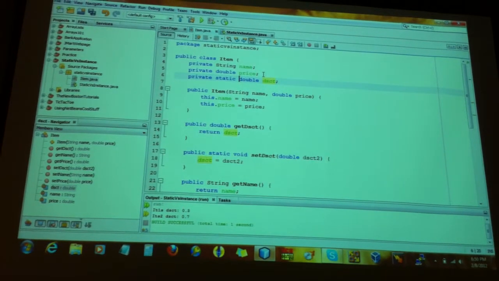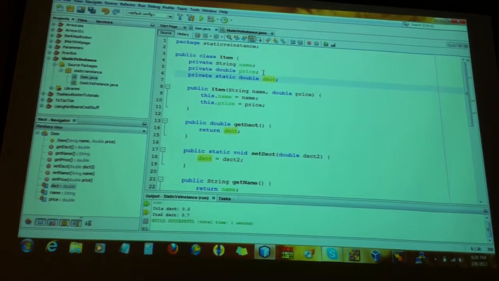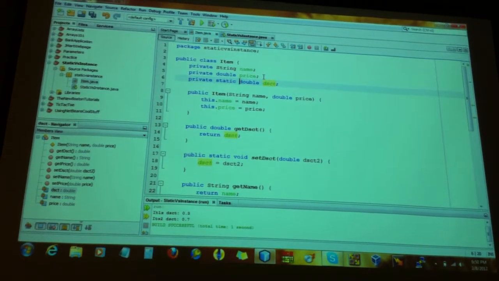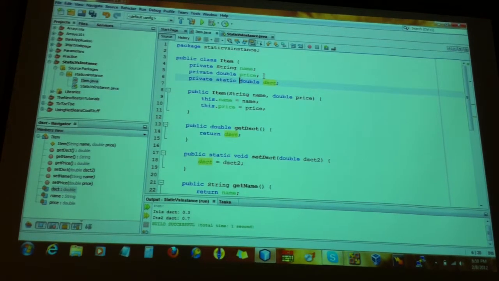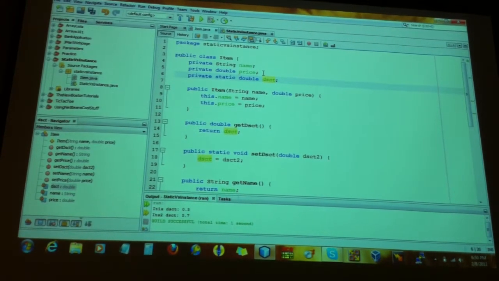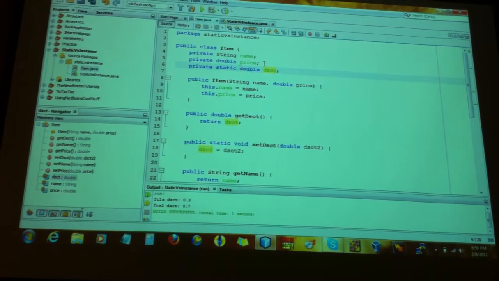Yes, sir. You have a question, please? Okay, go ahead, sir. I was gonna ask you, why is it they usually make a constant like final static? Okay, when you create constants, we had that in the last class, right? When you say public static final, right? We make it static because a constant is supposed to be a constant. A constant is supposed not to change, and a constant is supposed to be the same for everybody. Otherwise, you will have a constant for one class, a constant for another class. That's kind of stupid. You understand what I'm saying?